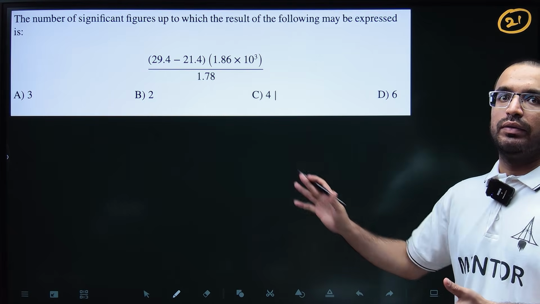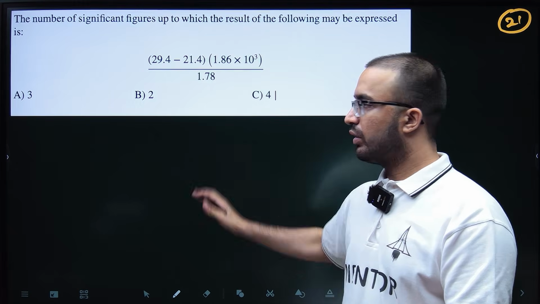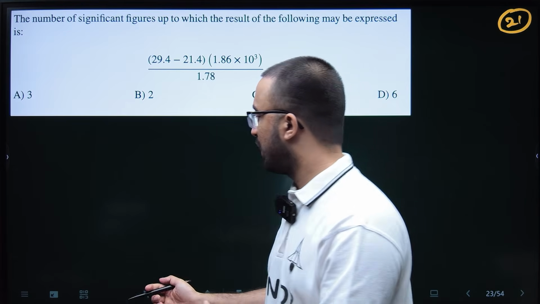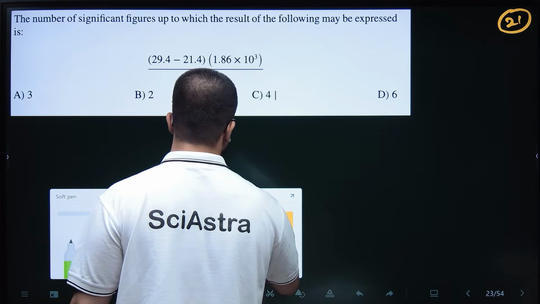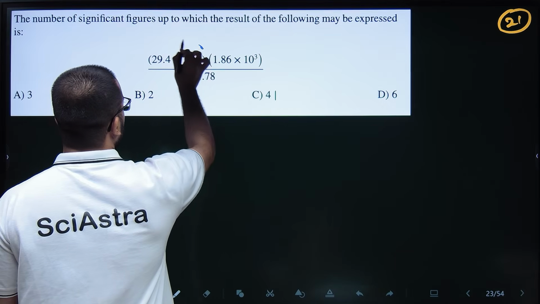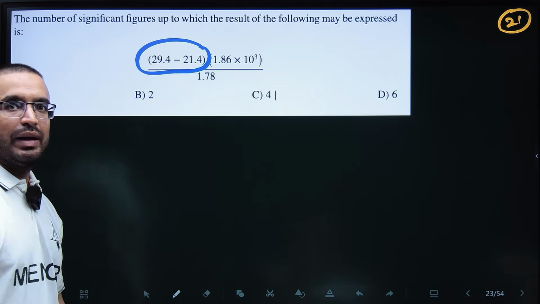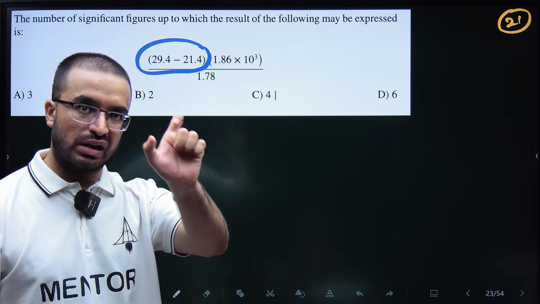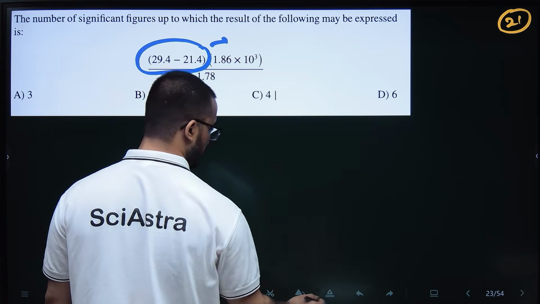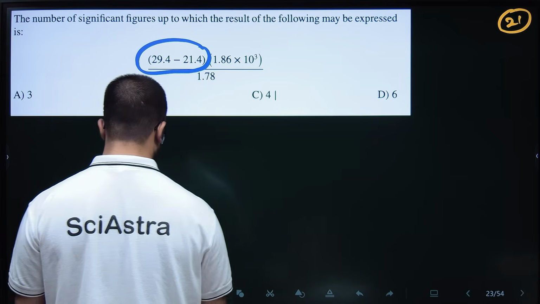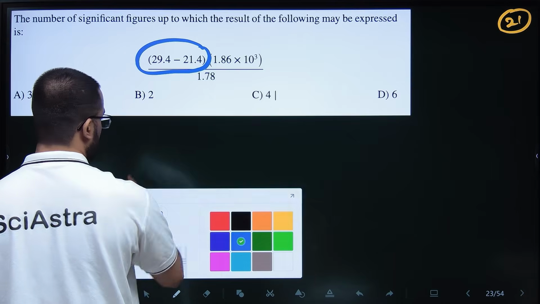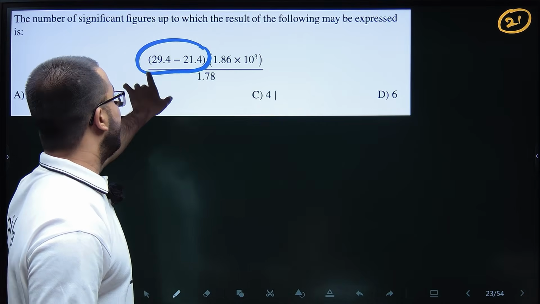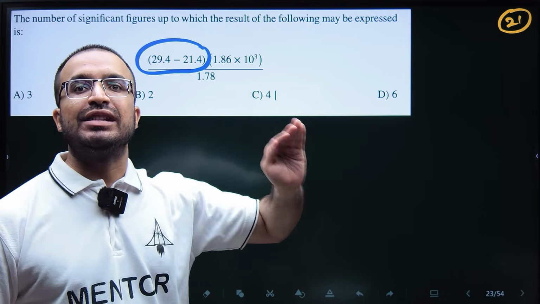Here we have to find the total number of significant figures in the result of this. Last year NEST asked a question regarding significant figures, so we can't miss these things. First of all you have to do the addition and subtraction. Always remember that in addition and subtraction the result will always contain that many decimal places which will be equal to the number which contains the least number of decimal places.